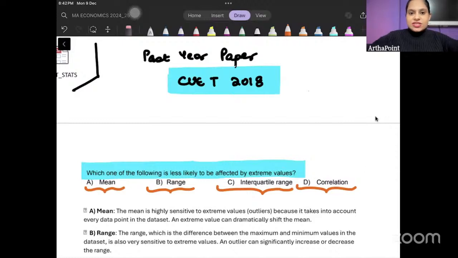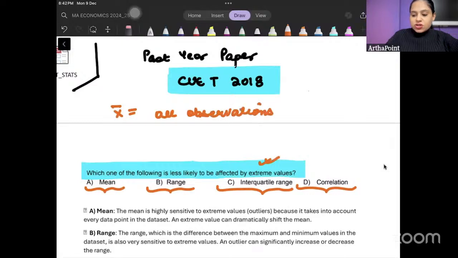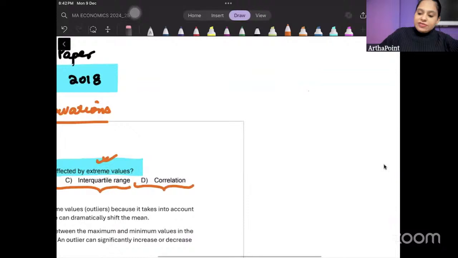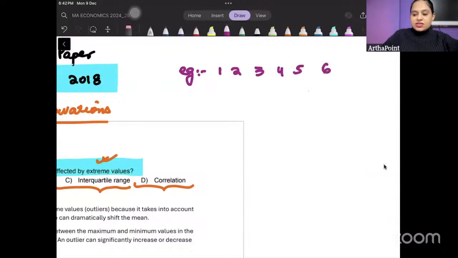Okay. So let's see. First of all, let's try to understand mean first. Mean, तो definitely it will be affected by extreme value because mean takes care of all observations. It considers all observations. सारा observation लेता है ना? So for example, if I tell you that I have my observation 1, 2, 3, 4, 5, 6.